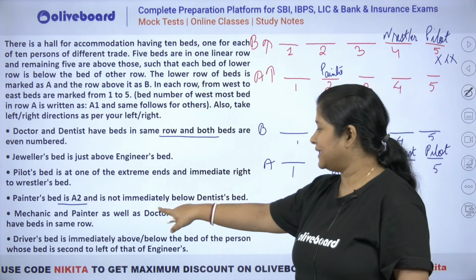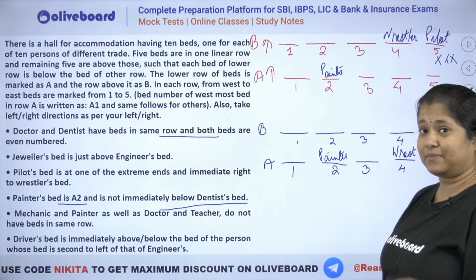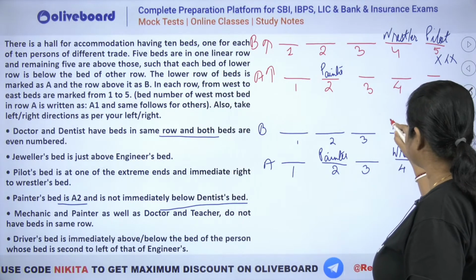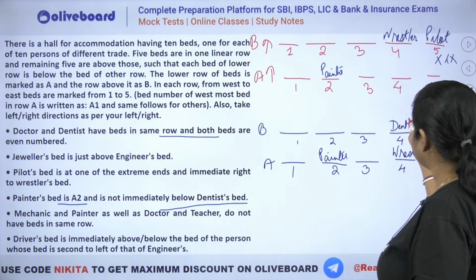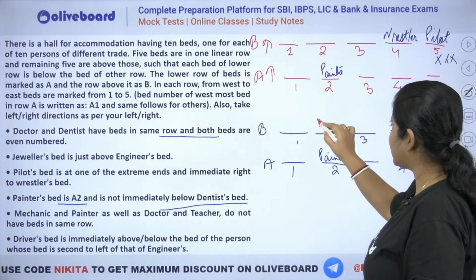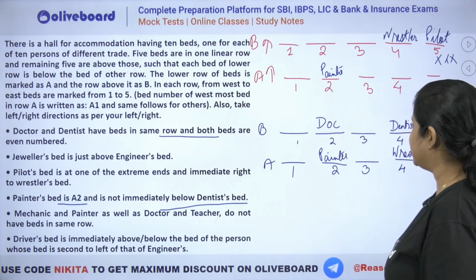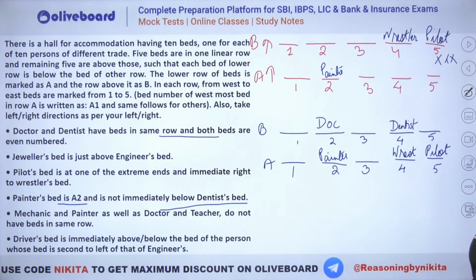But it is given that painter is not immediately below dentist. That means dentist has to be this person. And doctor has to be this person. ठीक है, ये dentist और doctor हो गया. Okay, after that let's see what is given here.